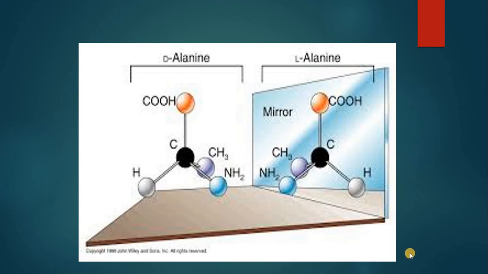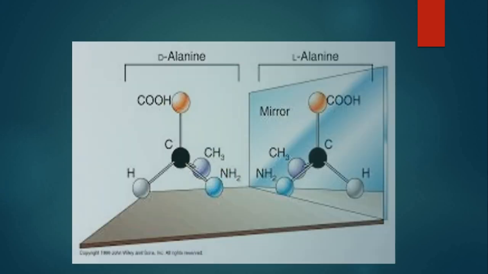Now these 2 images which are non-superimposable upon each other, do remember they should not have a plane of symmetry as well. Of course, symmetry means when you divide any molecule into 2 halves, both of the halves should be equal. This is called plane of symmetry. So the third condition for chirality is that there should be no plane of symmetry in the molecule. Then in that case, the molecule is going to be chiral. Let's see a very good example in this regard.